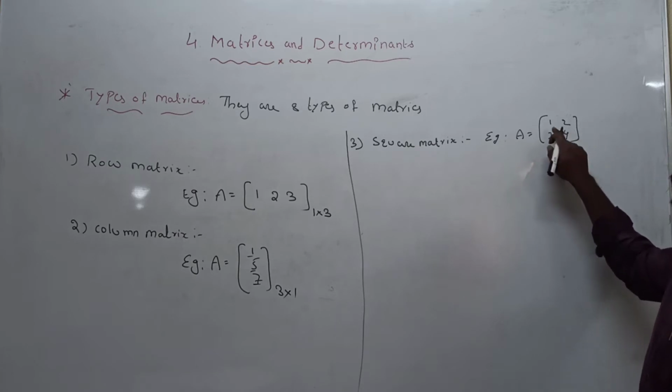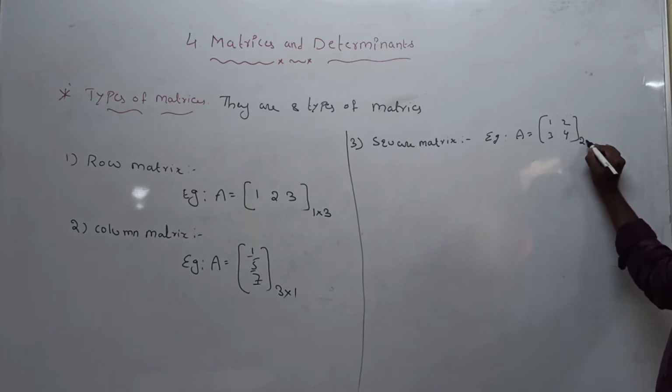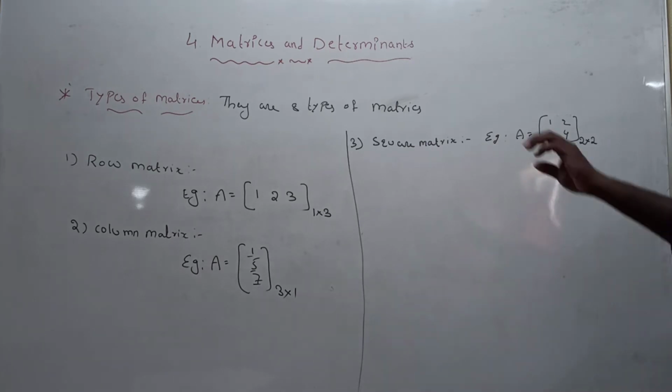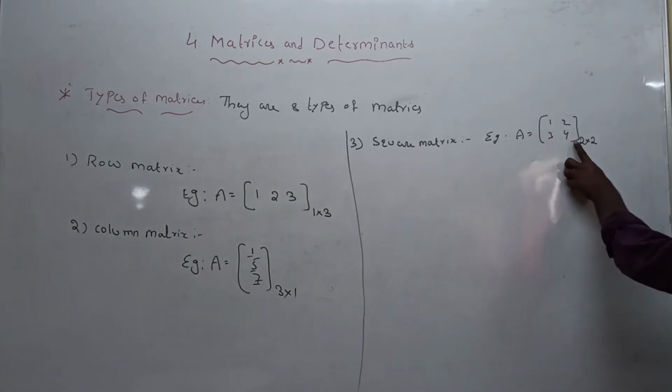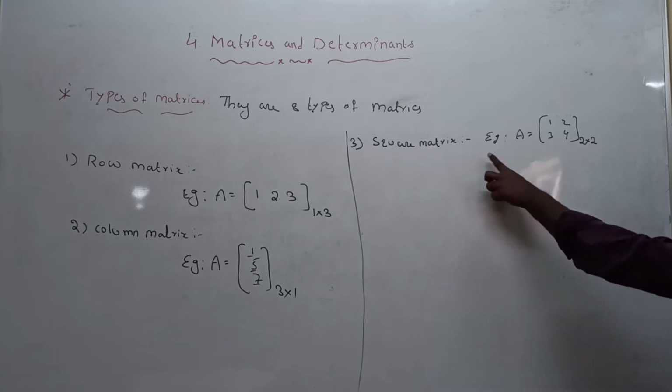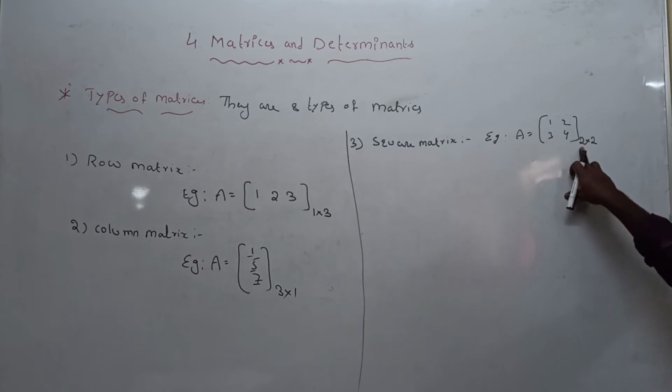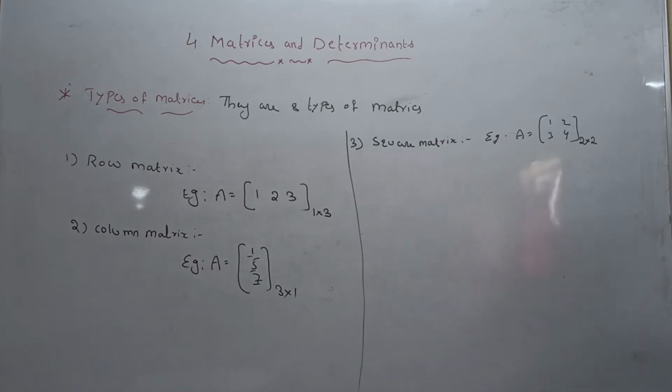What is the order of the matrix? How many rows are there? 2 rows. How many columns? 2 columns. Here the number of rows is equal to the number of columns, both are equal to 2. That's why it is called square matrix. Square matrix definition: a matrix having number of rows equal to number of columns.